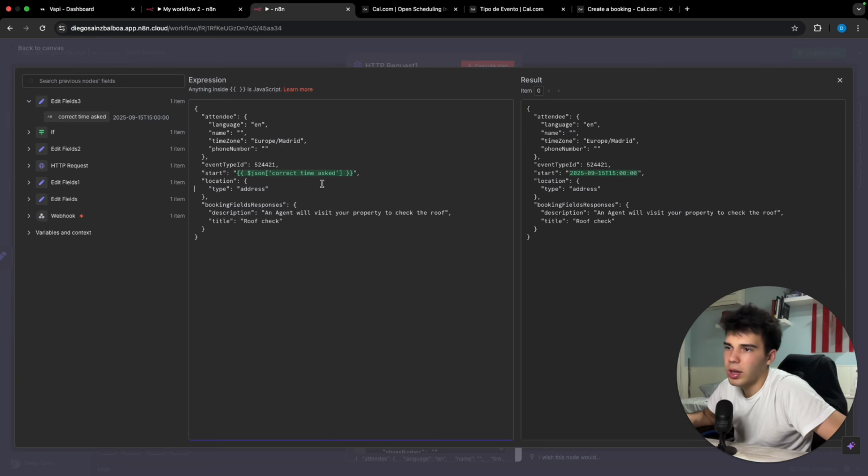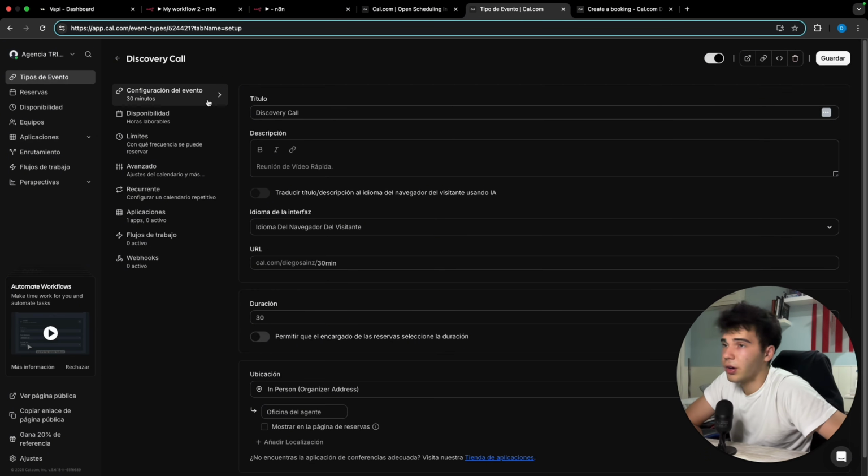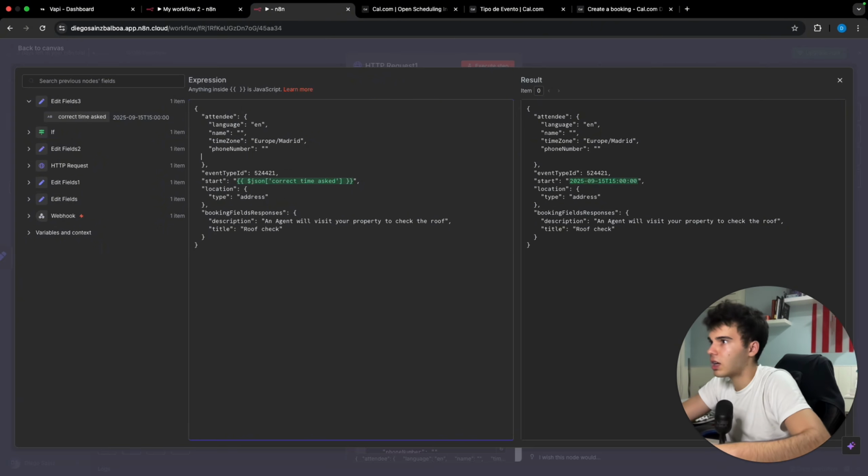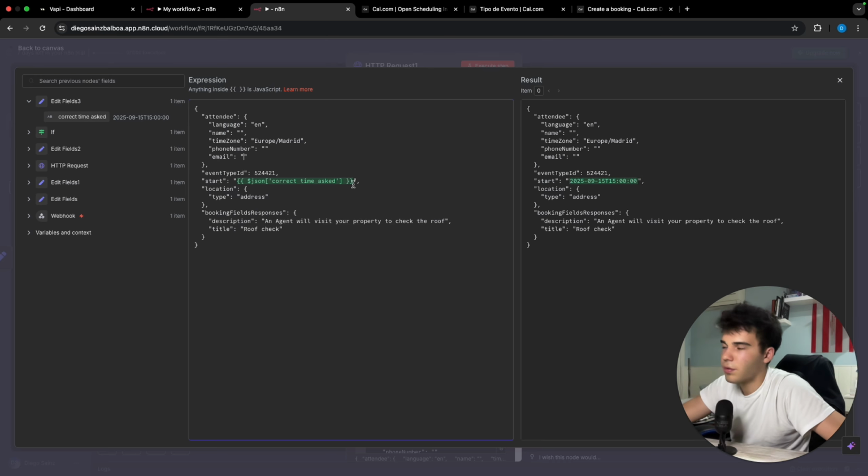Fantastic. So why don't we have to put the duration? It's really easy, guys, because in this case, what we have to do is configure the duration here on our event type ID. And the information about the name and the phone number, we're gonna add it actually later once we do a test with the mobile phone to add all the information there so that we can configure it. We could also add here an email, so it would be as easy as this. We put here email, and we could include here the email like this, and it will go here. So whatever you prefer in this case, guys.